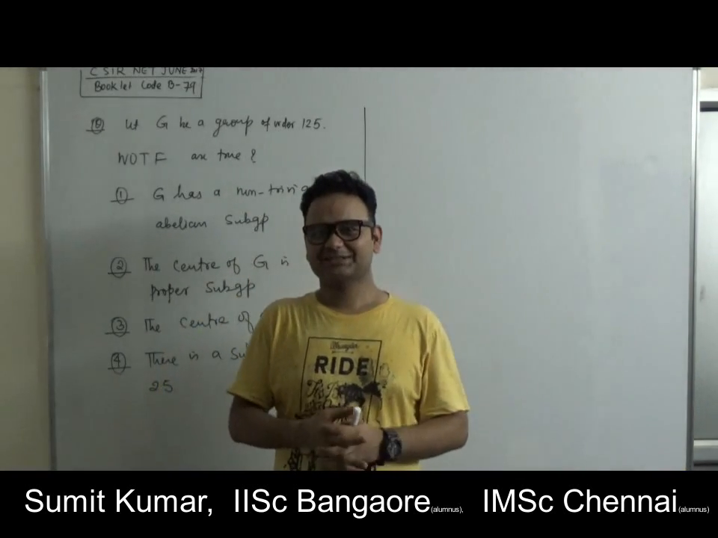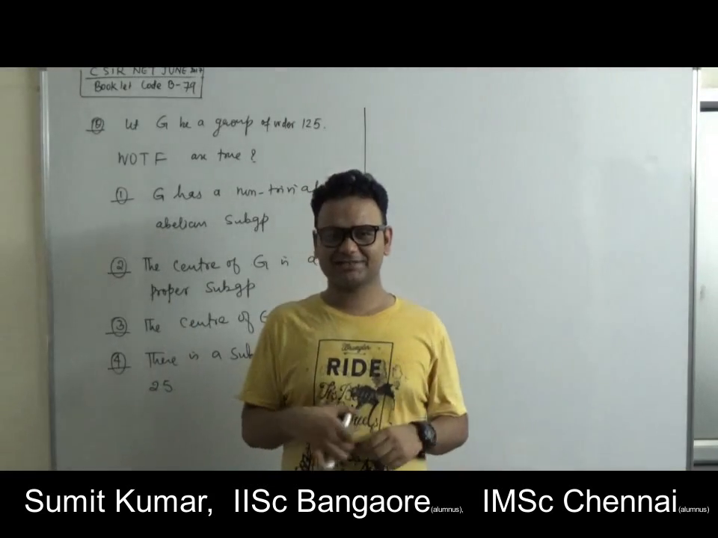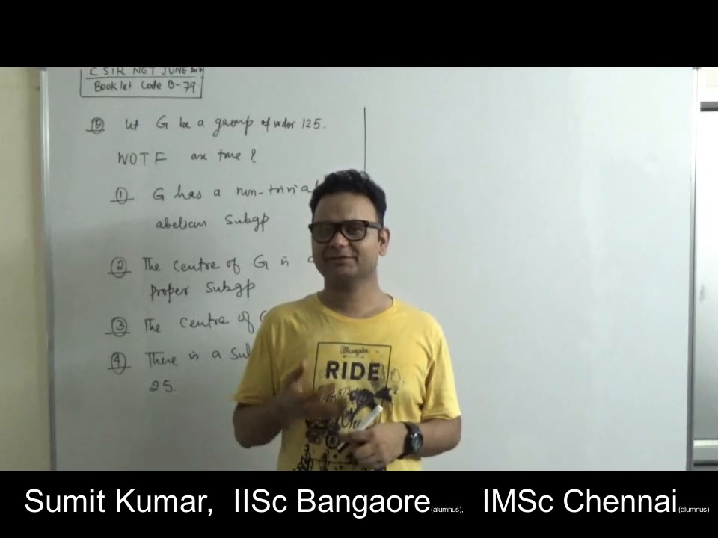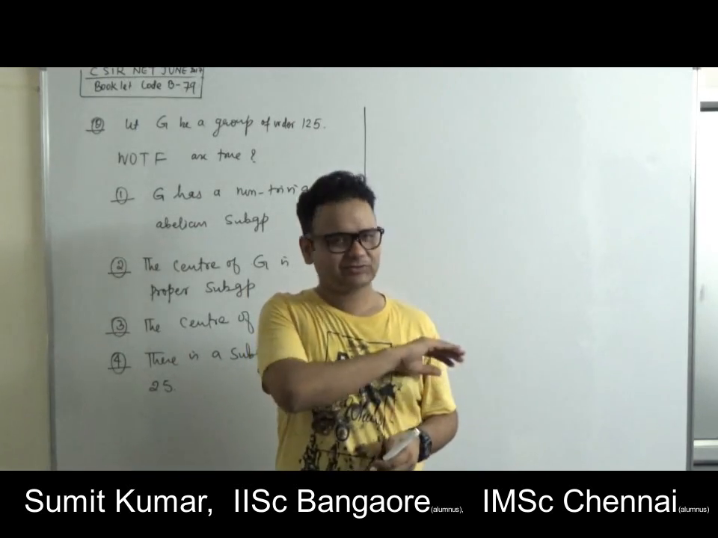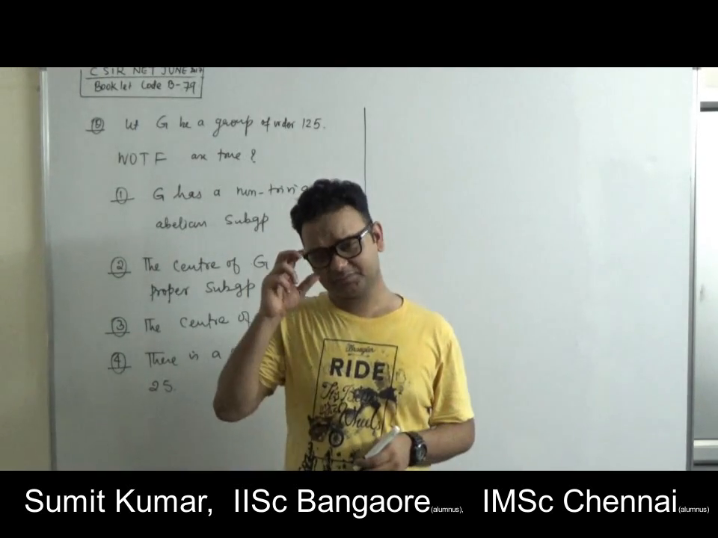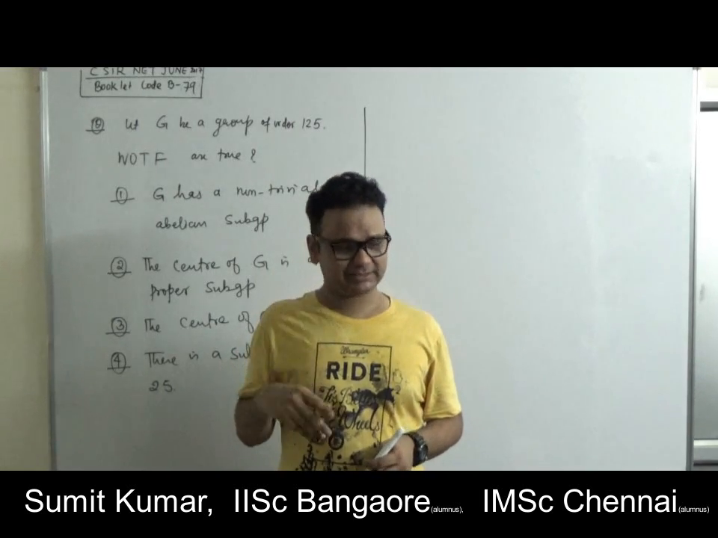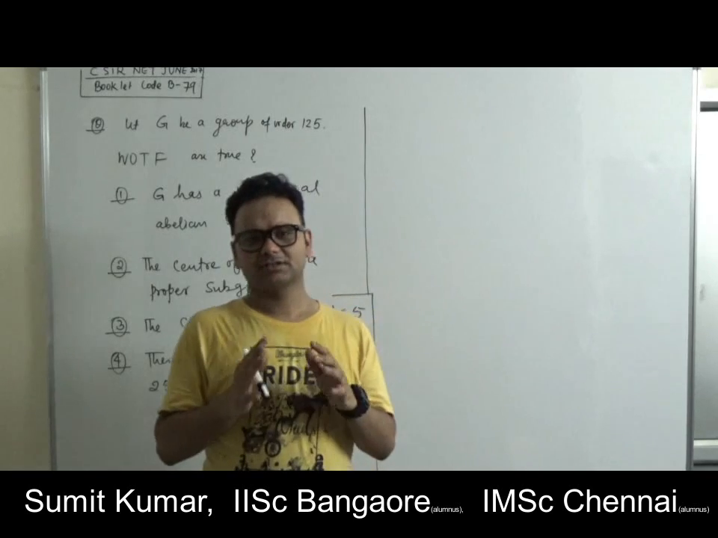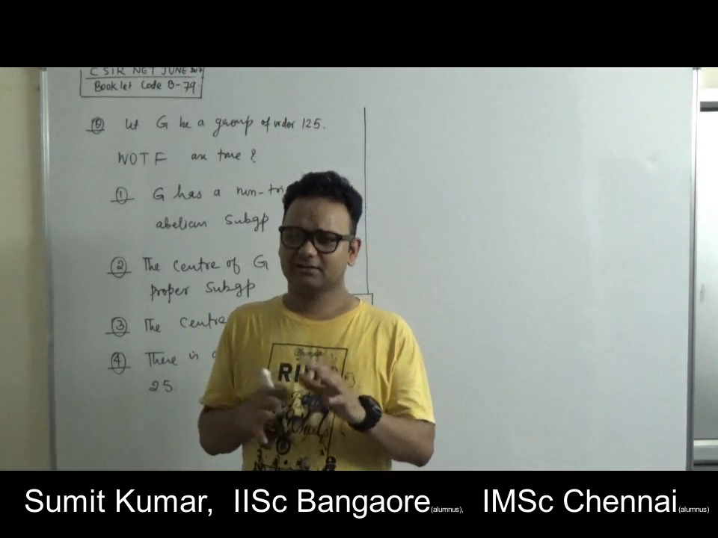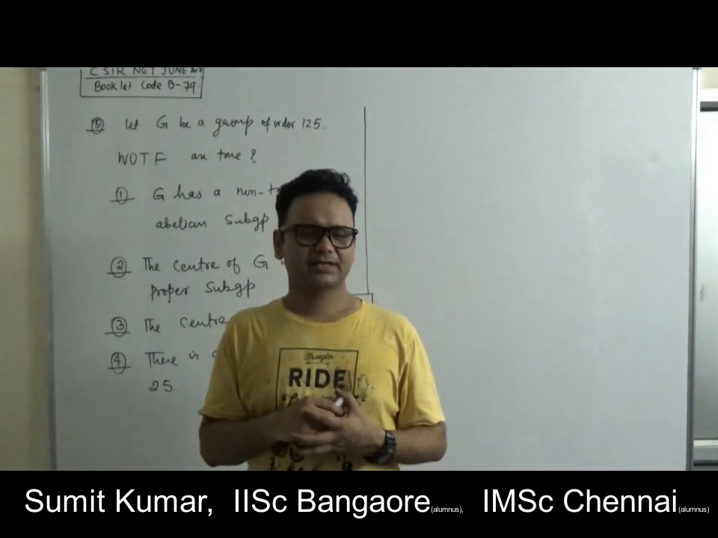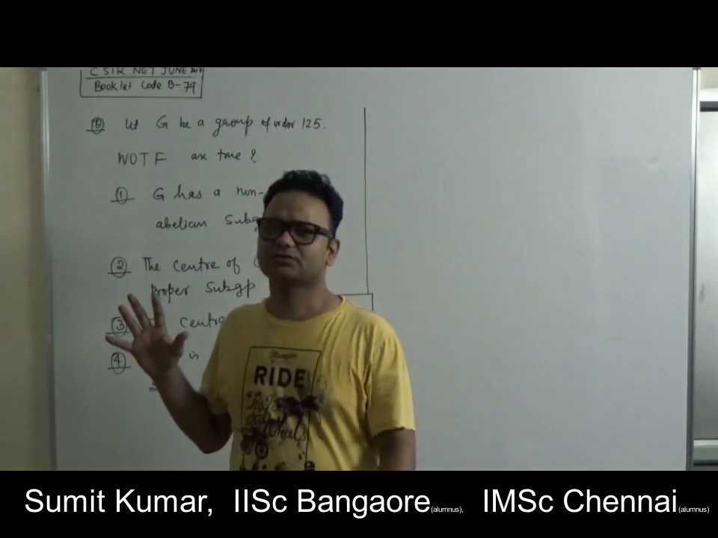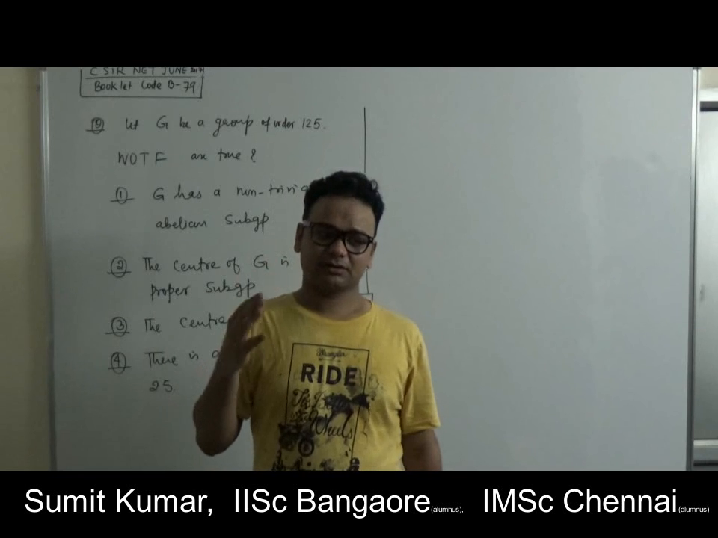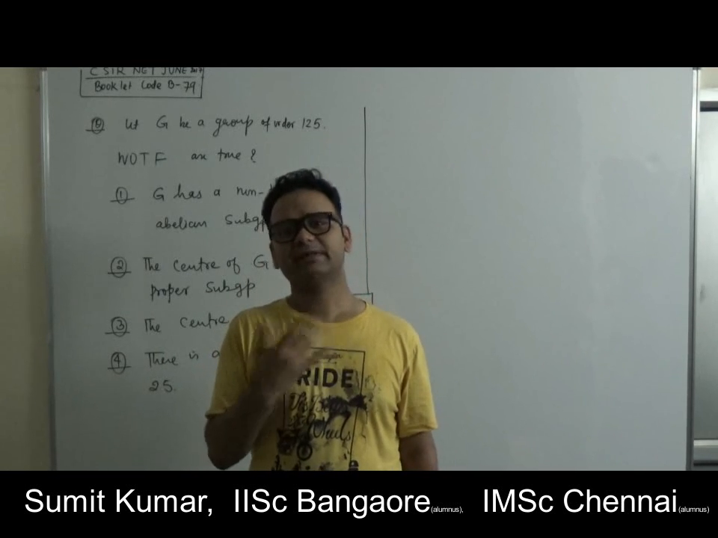So let me try to do some questions related to group theory. Many of the students have requested that I please upload some questions related to group theory. So that's what I am going to do, so that you will feel good in groups. It's always important to ask whether a certain group will have abelian subgroups. Maybe the group is not abelian. Can you give a sufficient condition for which that group will have abelian subgroups?